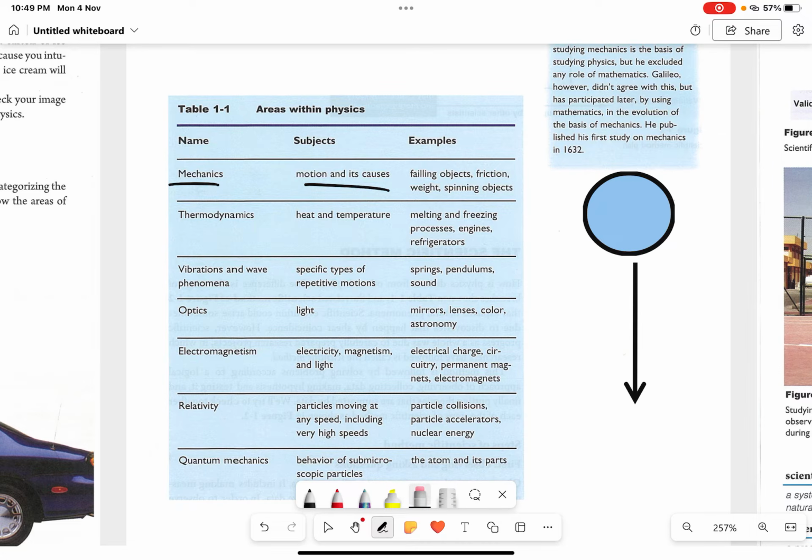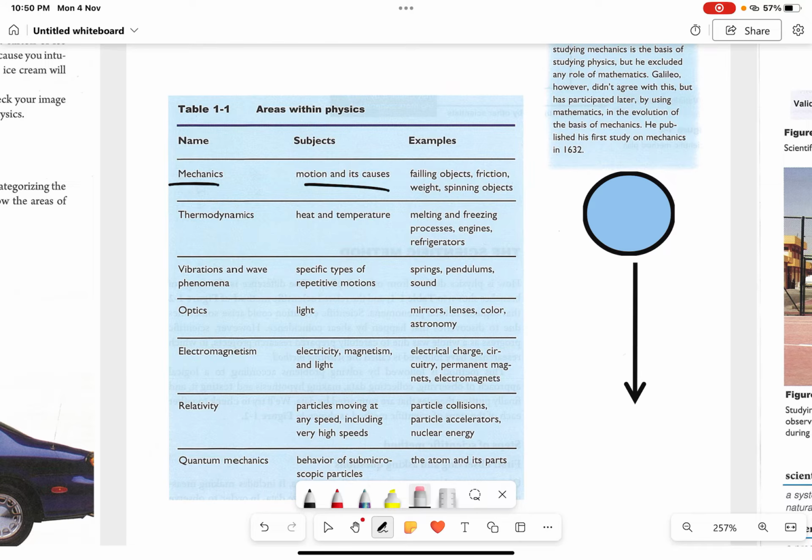Hello guys, in this series of videos we will be dealing with grade 10 physics. Now the first chapter of this book is about the science of physics, and the first section is about what is physics. So if we define physics, we will say that physics is the study of how things move and how things work in the world, okay?